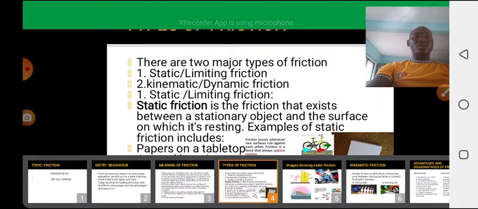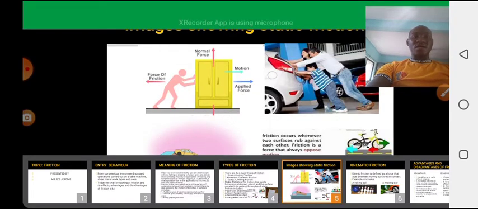I'll give you images that will actually describe to you what I am talking about. You can see right now that in our first case here, there is what we call the static frictional force.